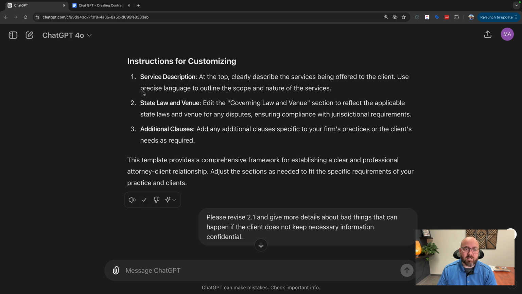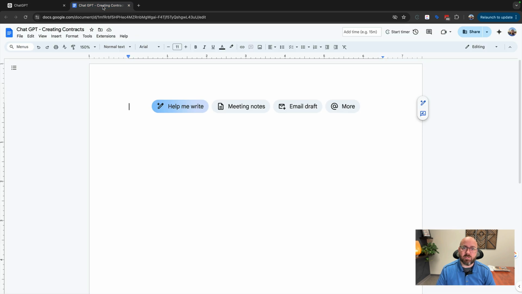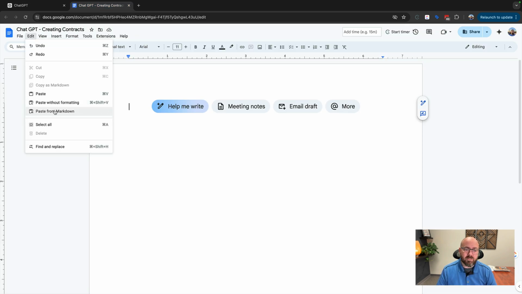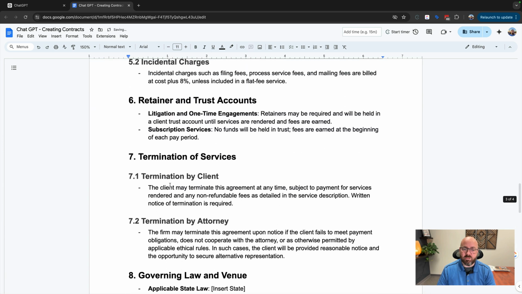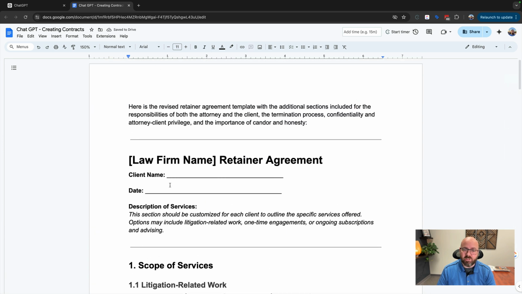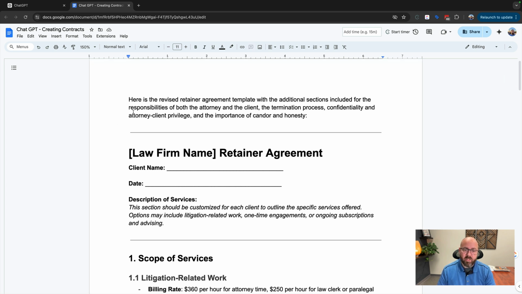So I hit the copy button, and I'll just tell you now that actually Google Docs is better than other editors for this, because now Google Docs has this feature called Edit, Paste from Markdown. Markdown is like a simple text system that looks like bullets and underlines and things like that, and you can convert it into bold and italics and things just by pasting from Markdown. And so that preserves the formatting. If you just paste from ChatGPT, you sometimes get the black background or light gray text. It's really weird. So we're going to get rid of this.